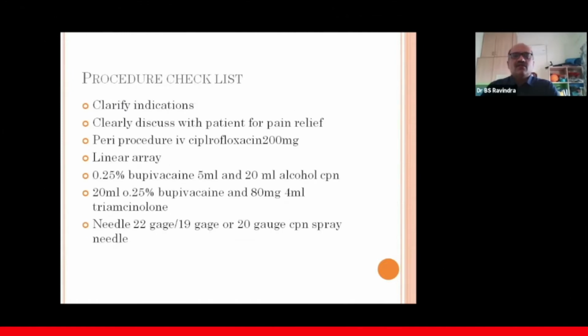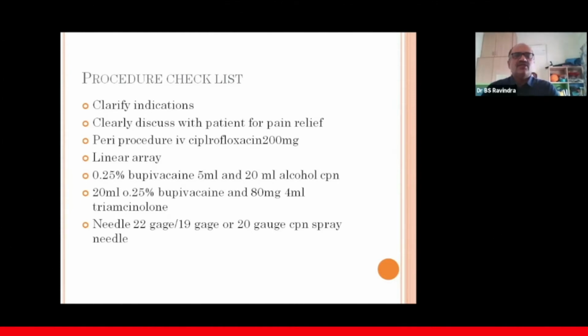And before we start, I think this is the procedure checklist we should always follow in CPN. One is we should have a clear indication. That is, the patient should have pain and has already used painkillers and they are not working. That's a clear indication. And we should clearly discuss with the patient the amount of pain relief they will get, because most of the time they feel that the moment we do CPN, their pain completely disappears. I think the amount of pain relief we should clearly discuss with the patient before we start the procedure.